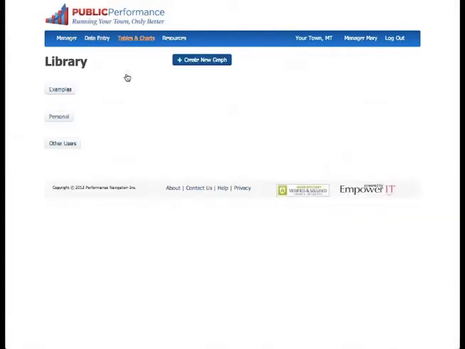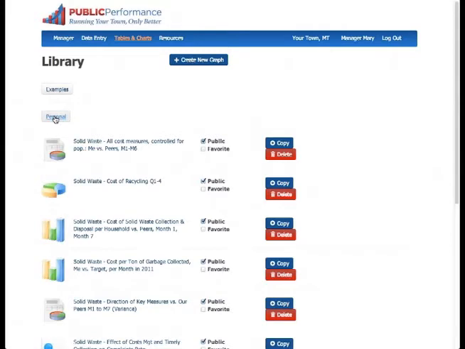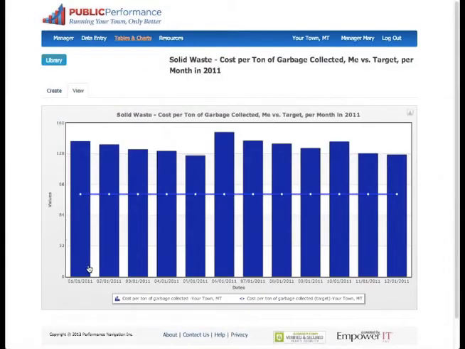Mary's already gone through examples of graphs in the tables and charts section and has run some graphs of her own in order to get a sense of how her town has been doing over time. We're going to look at a few of her favorites. To better understand how well her town is managing its garbage collection costs, Mary likes to check a bar chart that shows the cost per ton of garbage collected versus her town's target amount per month.